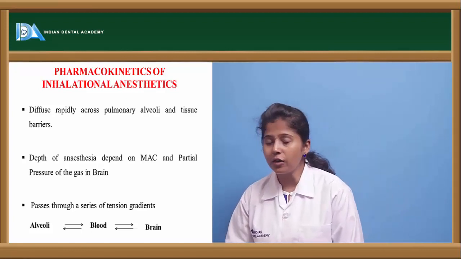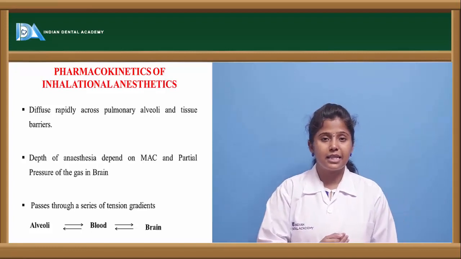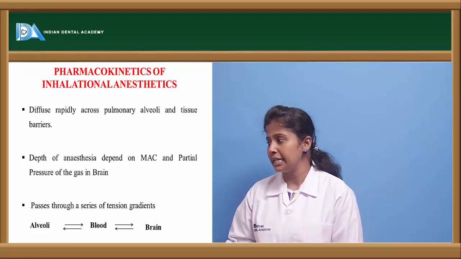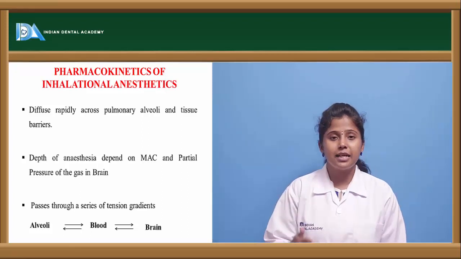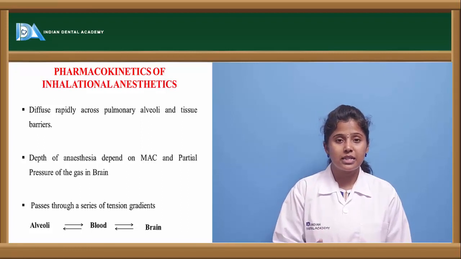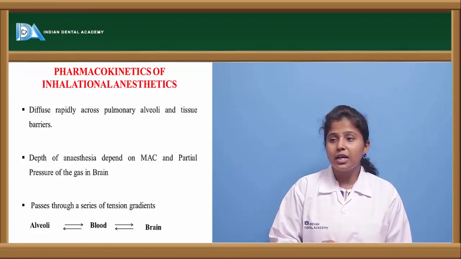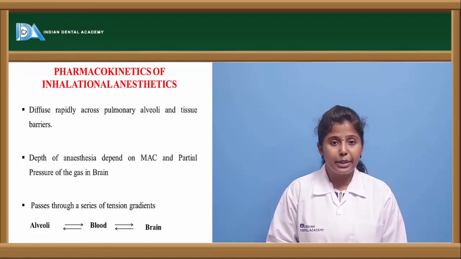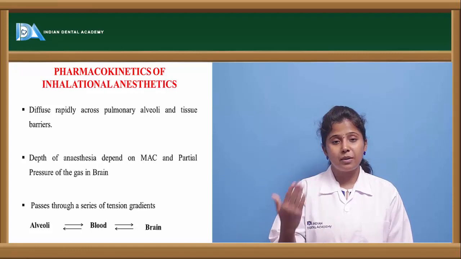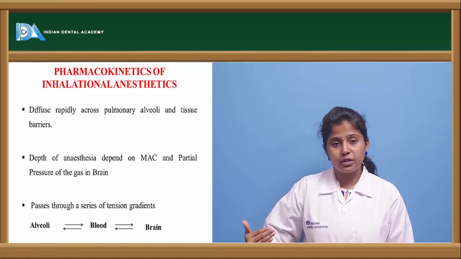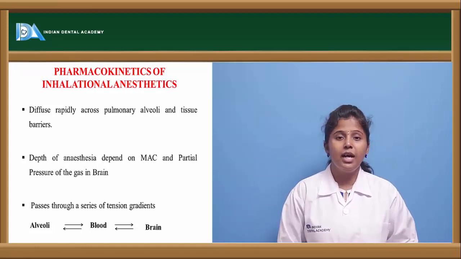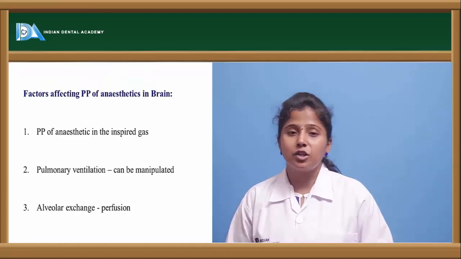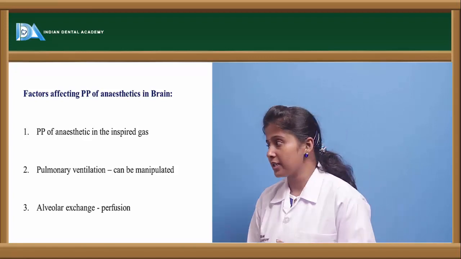So if they are more, then the general anesthetic agent will cross or will penetrate into the tissue easily. And here the general anesthesia, inhalation anesthesia, once it's given, from the alveoli it reaches the blood circulation, and from blood circulation it reaches the brain, and vice versa. From the brain it diffuses to the blood, and from blood it reaches the alveoli. What are the factors which are affecting the partition coefficient of the anesthetics in brain?